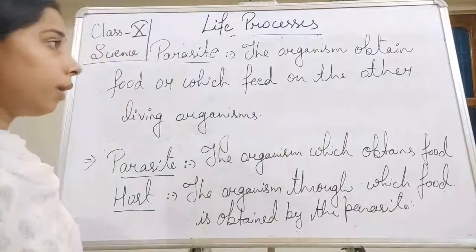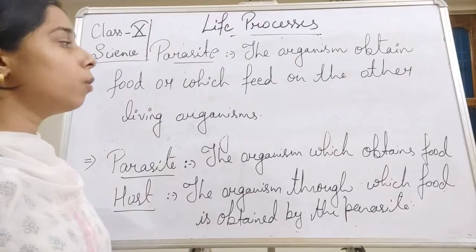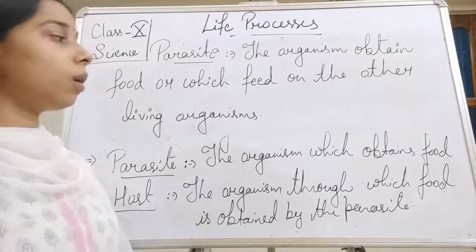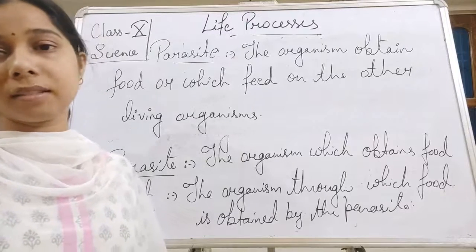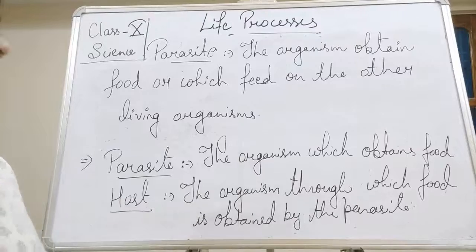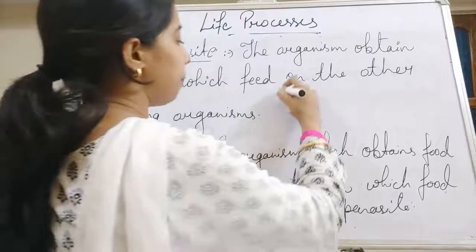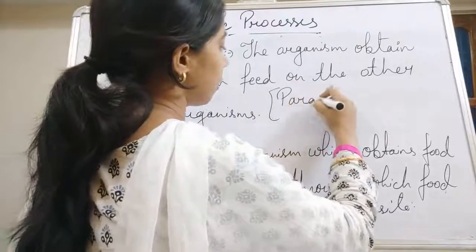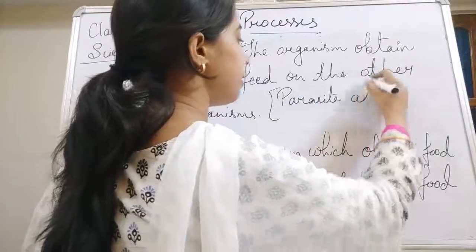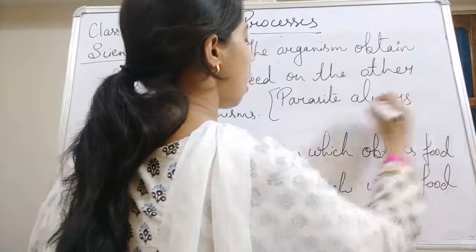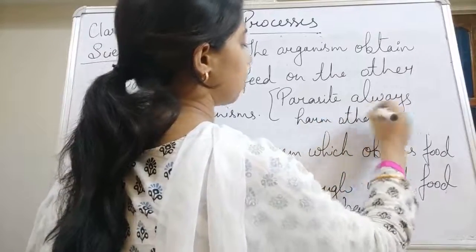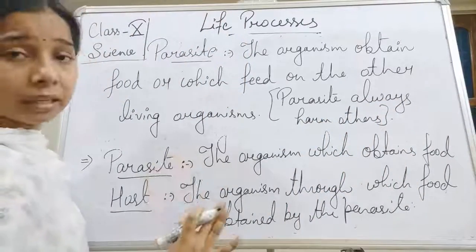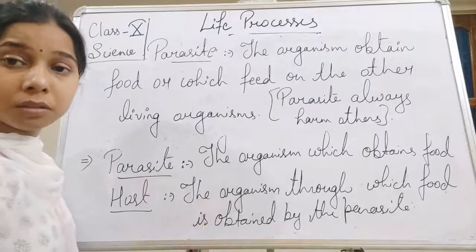Okay, so the organism which obtains food or feeds on another organism, such a mode of nutrition we call the parasitic mode of nutrition. We can also write here that parasites always harm others. They never give any kind of benefit, but instead they are very harmful.